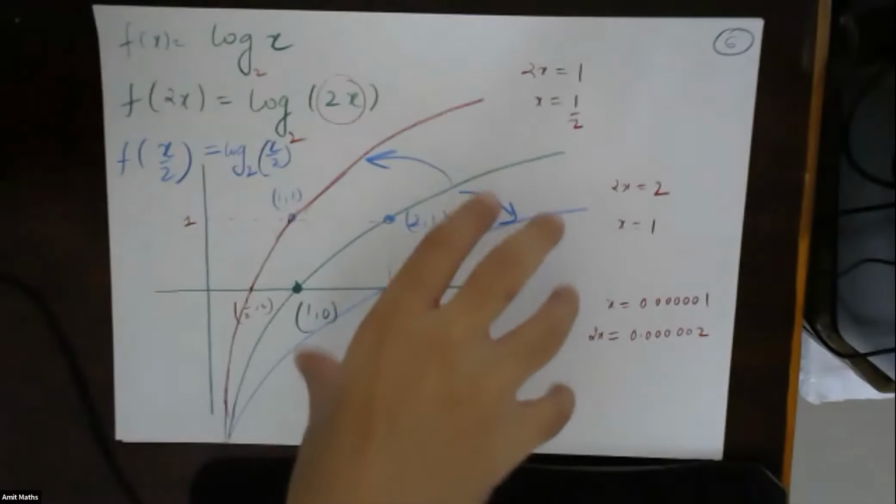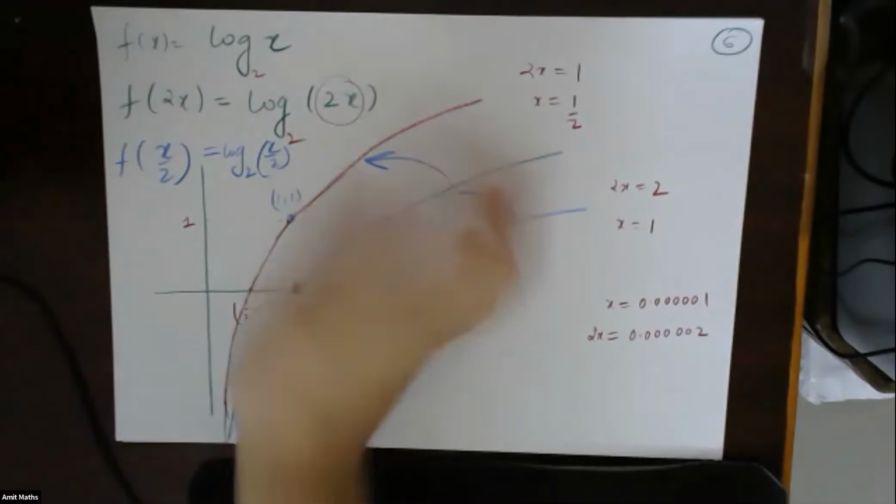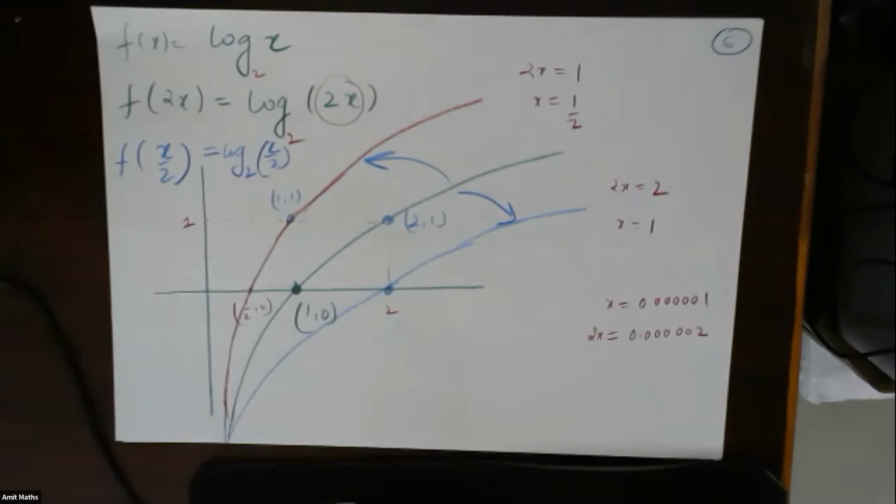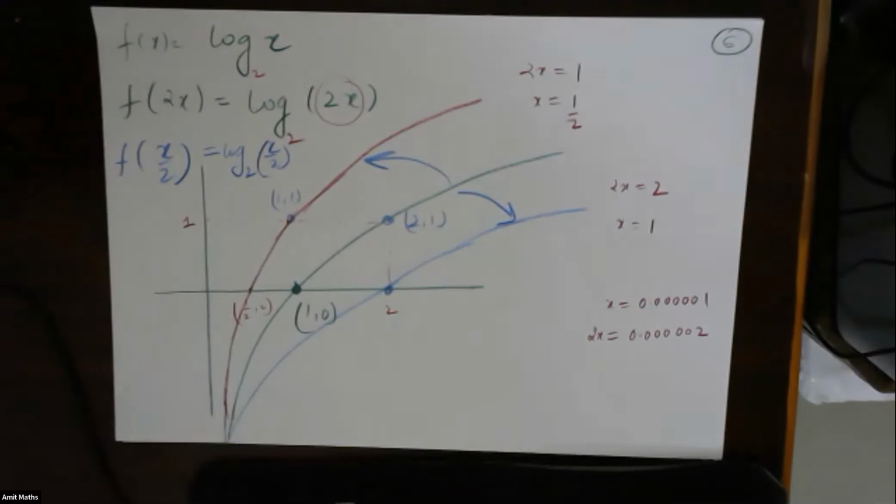If you are getting confused in this, then I can draw 2x separately and x by 2 separately. Okay, everybody understood?